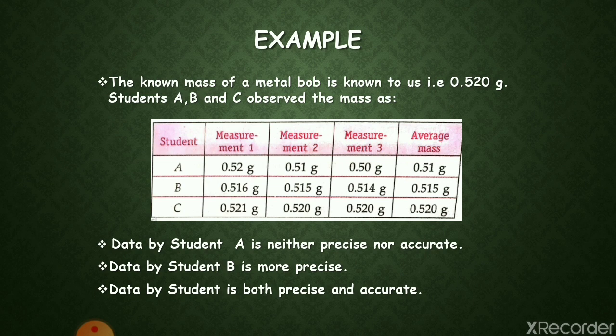The resolution for A is 0.01 gram, for B is 0.001 gram and for C is 0.001 gram. Hence we can say the values obtained by C are both precise and accurate, by B are only precise, and by student A the values are neither precise nor accurate.